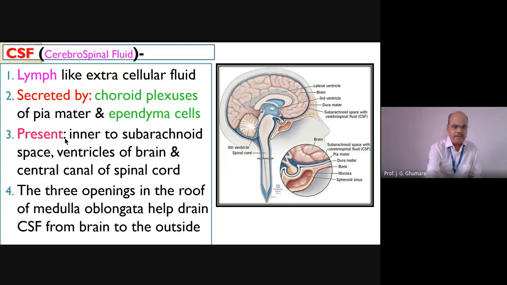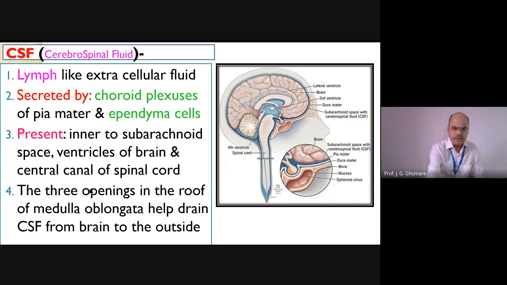Where it is present, as I already told you: inner to the subarachnoid space, and in the ventricles of the brain. What is a ventricle? I told you, gaps present inside the brain are called ventricles of the brain. Don't confuse them with the ventricles of the heart, remember. These gaps present inside the brain we are going to study separately. And even the spinal cord has a cavity, which is called the central canal of the spinal cord. All these are filled with the fluid, called cerebrospinal fluid.